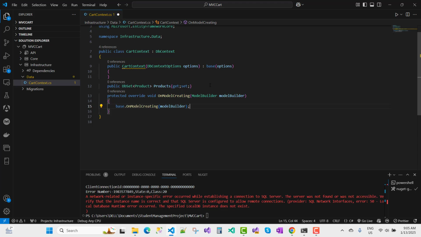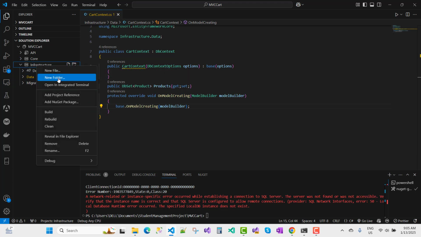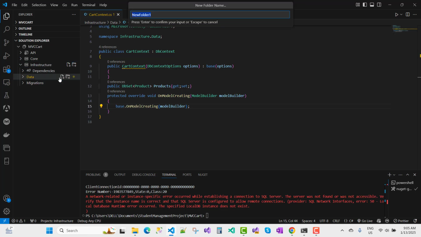But here I'm not going to add the configuration there. I want to go for the next section, that is the Data section. Under the Data section, I want to add a new directory, the Config directory. So under the Infrastructure project, I create a new folder, and the name is Config.